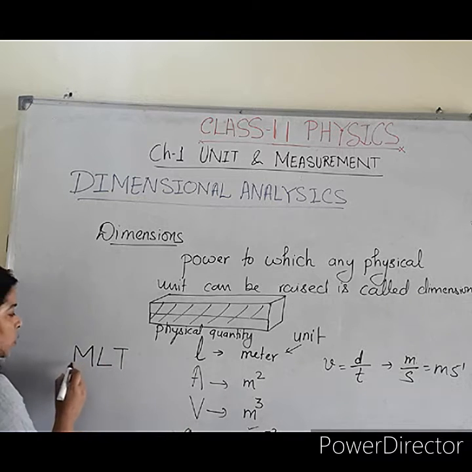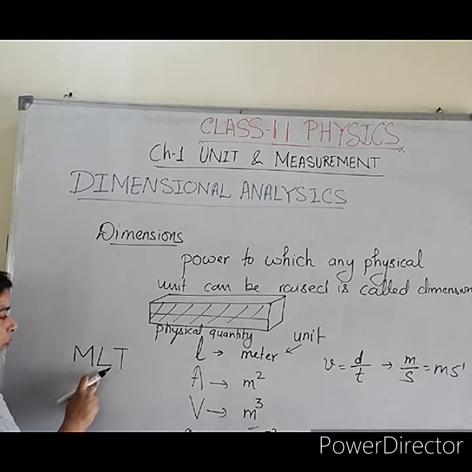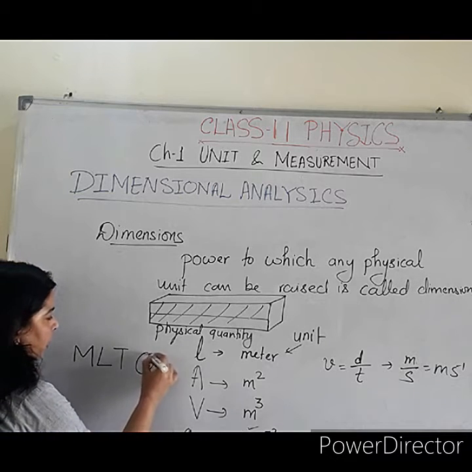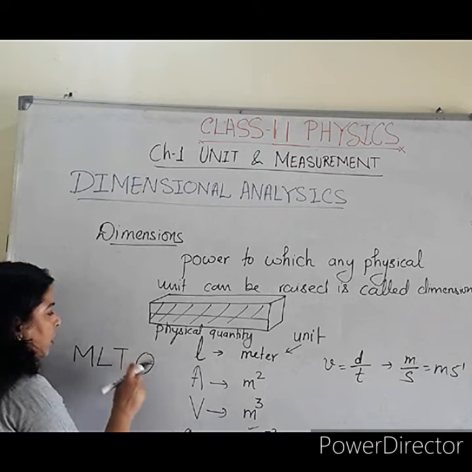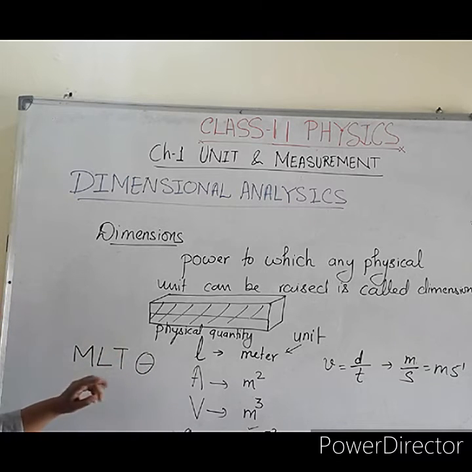So we will use this short notation for the different values: M for mass, L for length, T for time, and theta you can use for angle. This is corresponding to angle, and afterward temperature. To represent the temperature dimension, again theta is used.